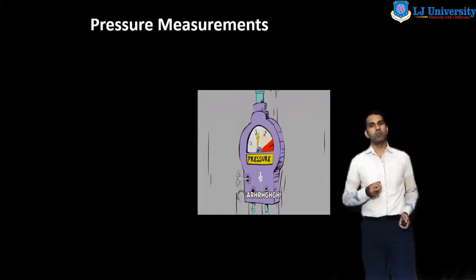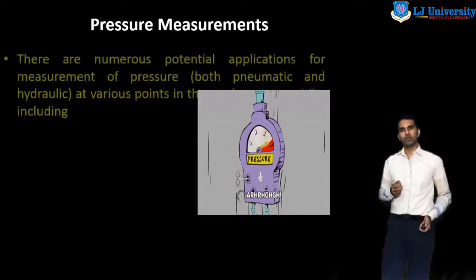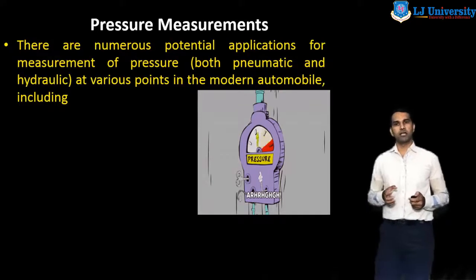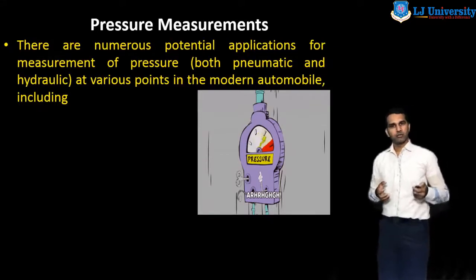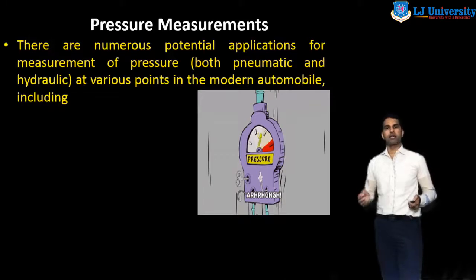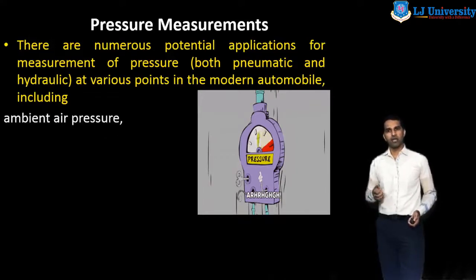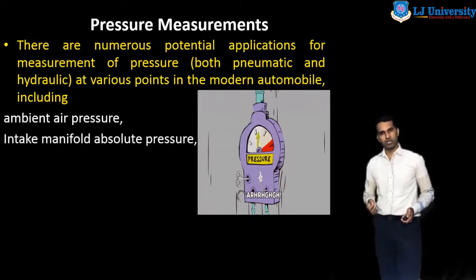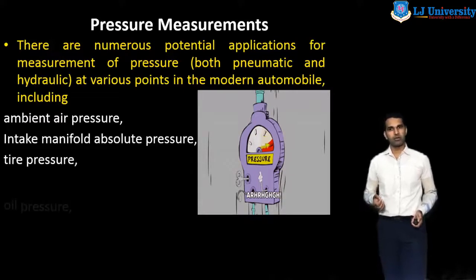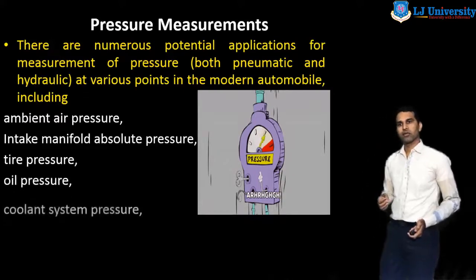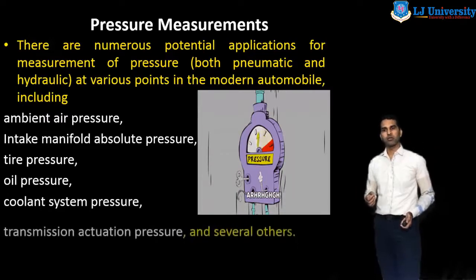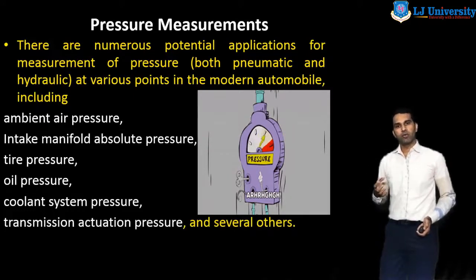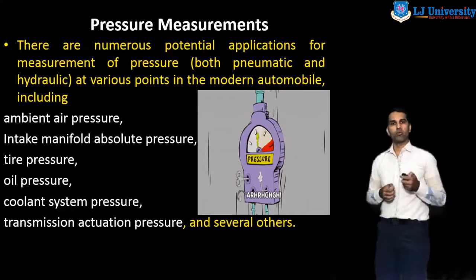Now we discuss pressure measurement. There are numerous potential applications for measurement of pressure inside the engine, or we can say inside the car. Generally we have to measure the ambient air pressure, then intake manifold absolute pressure, then tire pressure, oil pressure, coolant system pressure, transmission actuation pressure, and several other pressures. This information is very important for the engine to work.